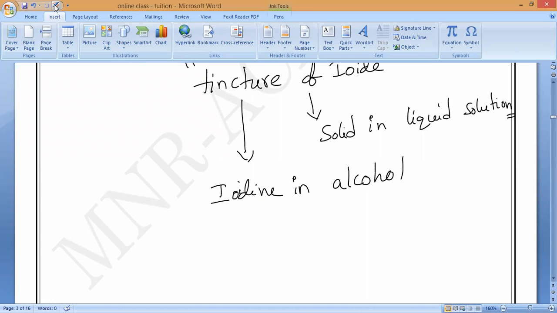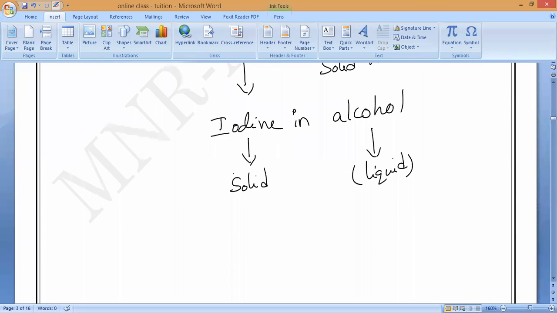Iodine in alcohol. As we know, who is the solute here? Who is the solid? The solid is called iodine. Alcohol is the liquid. If the solid is iodine, then the solute is iodine, and the solvent is alcohol.